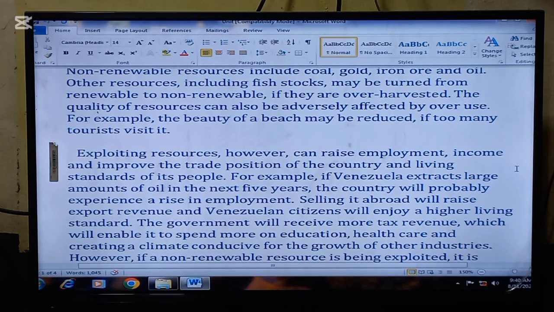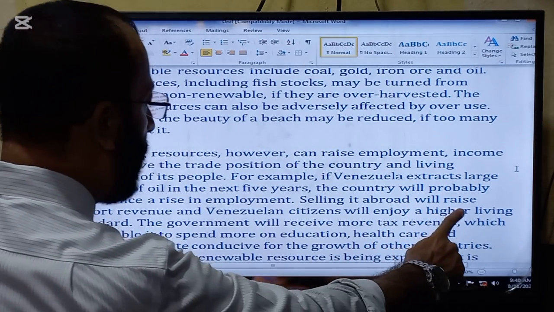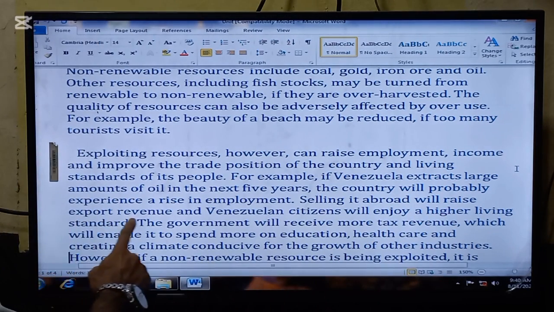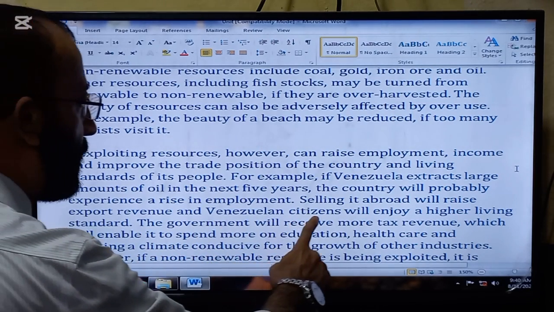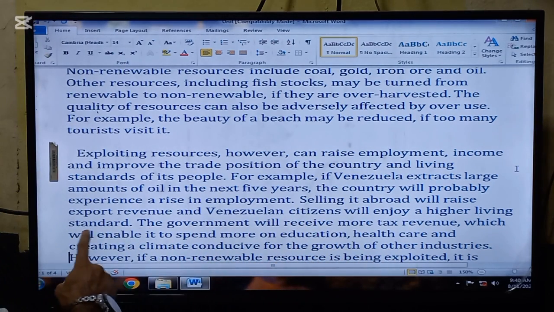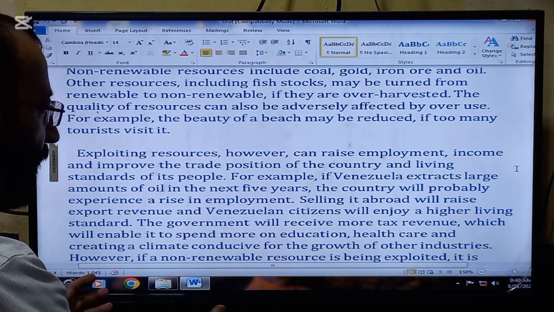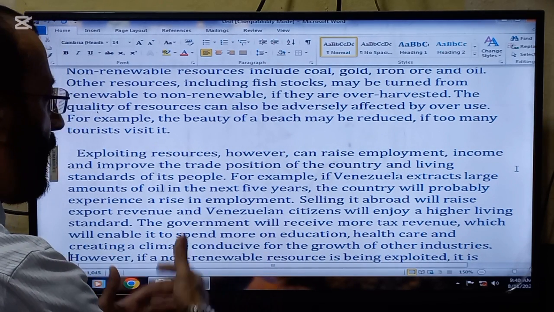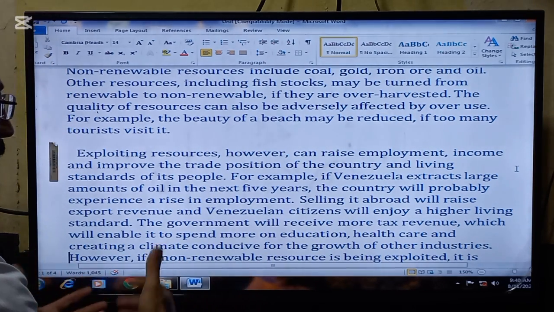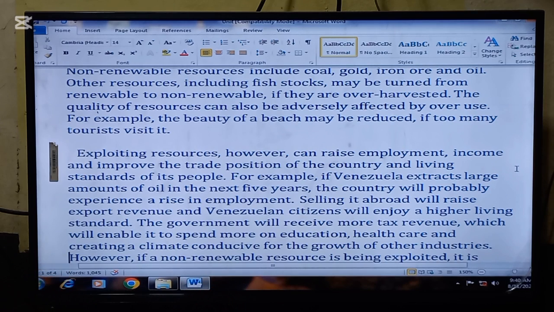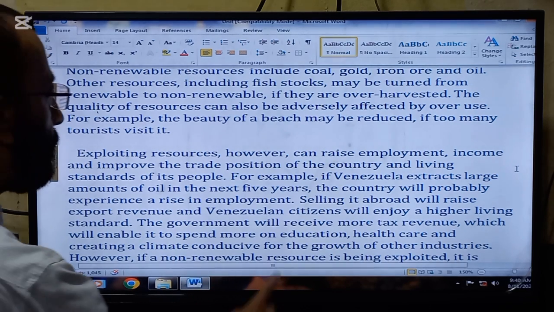For example, if Venezuela extracts large amounts of oil in the next 5 years, the country will probably experience a rise in employment. So definitely more people will be engaged in the industry, more employment will be created, and the income and the standard of the people will be improved.